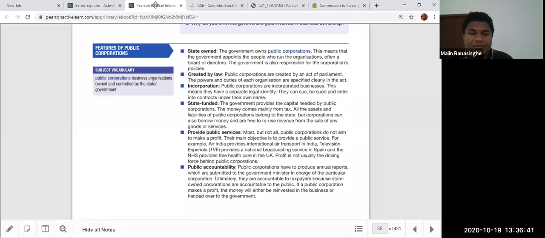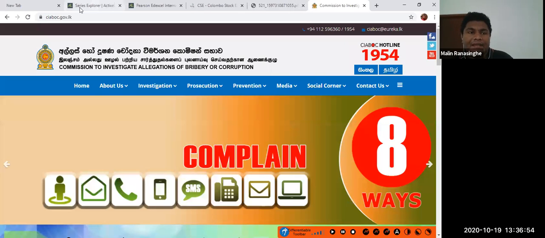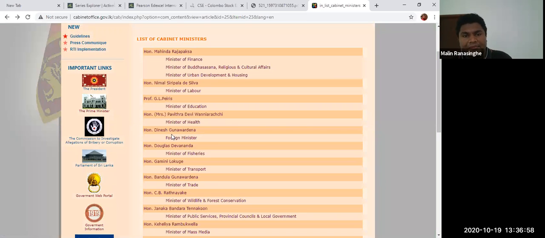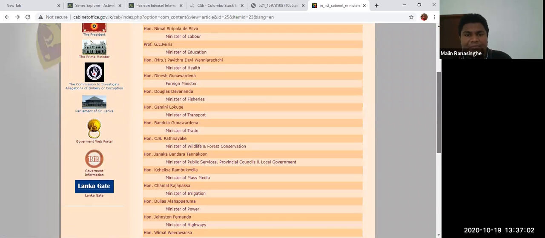What this means is that these organizations have public accountability. They can't misuse the public funds. As office bearers, they can't misuse the public fund. But a lot of the time, most of the time, what happened? These ministers actually misuse the funds. That's what always happened, most of the ministers in Sri Lanka.